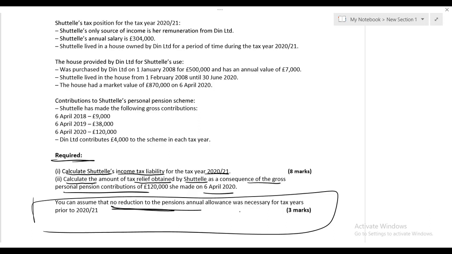But this limit does reduce when two conditions are met. One is when the threshold income is more than 200,000, and second is when adjusted income is more than 240,000. When both these conditions are met, then the 40,000 annual allowance limit also reduces. So your examiner says prior to 2021 there wasn't any reduction, which means that prior to 2021 the entire 40,000 was available in each year. It has another meaning: in the tax year 2021 you need to check if both conditions are met, like threshold income is more than 200,000 and adjusted total income is more than 240,000, then the annual allowance limit will reduce.